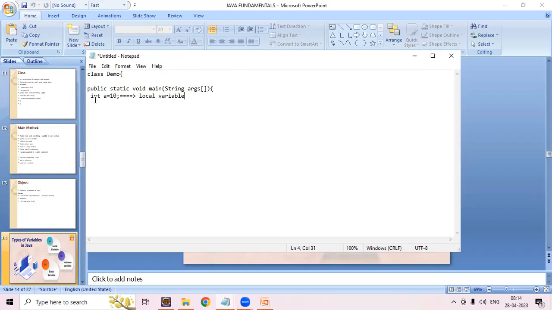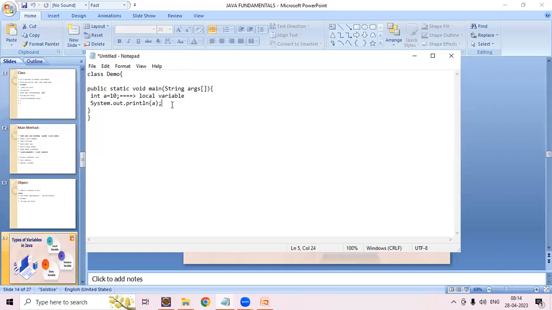Generally, a variable defined inside the main method is called a local variable, and we can access this local variable directly. How can we access it directly? We just give the name, A. Directly we are calling it.